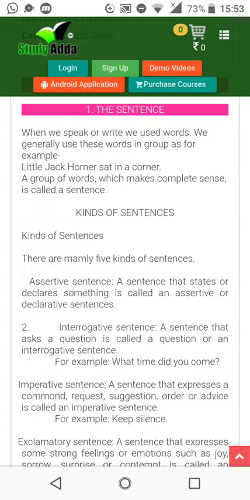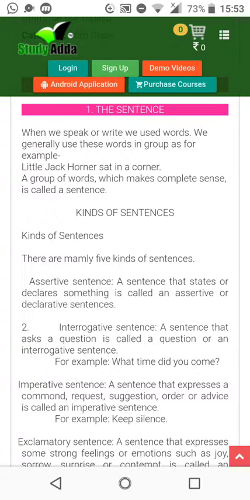A group of words, बहुत सारे words जिसका proper meaning निकलता हो. A group of words which makes complete sense is called a sentence. Whatever we speak daily, these are sentences only. Something which has many words, a line you can say, and which makes a complete sense. Okay, now the kinds of sentences.